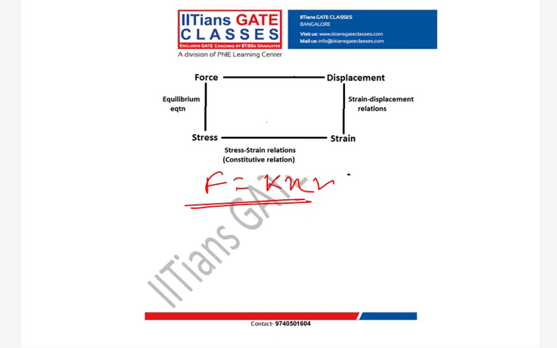But if you take a two-dimensional or three-dimensional structure, we cannot always write F equal to kx. So in that case, we relate force with displacement, and displacement will be related with strain, strain will be related with stresses, and stresses will be related with force.